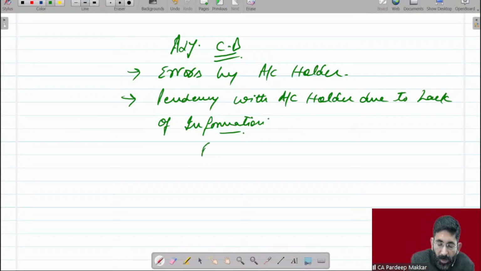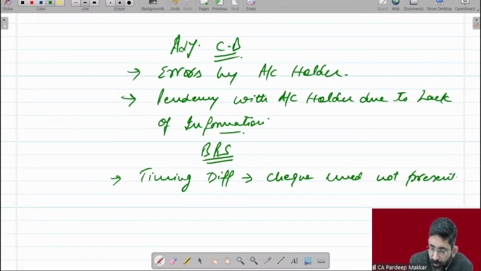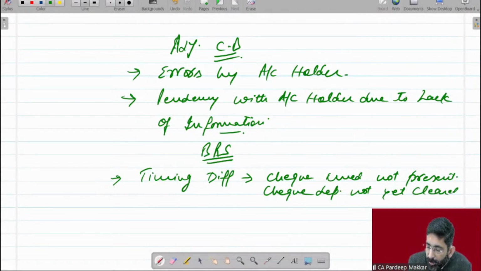Okay, and in BRS, what will we enter? We will enter timing differences, which will cover cheques issued but not presented for payment, and cheques deposited but not yet cleared, and second, any error by the bank.